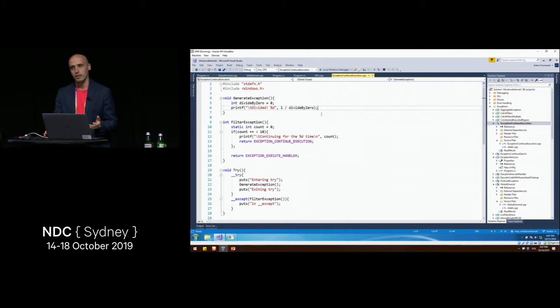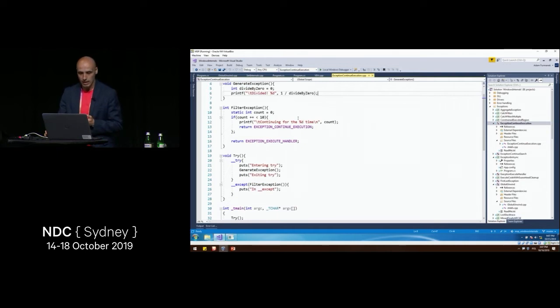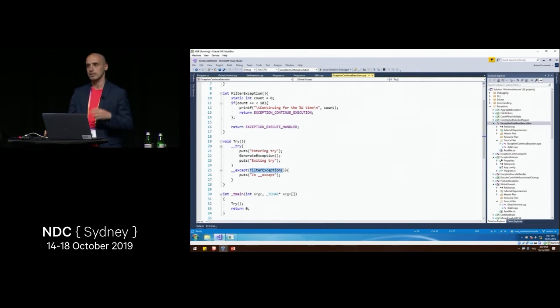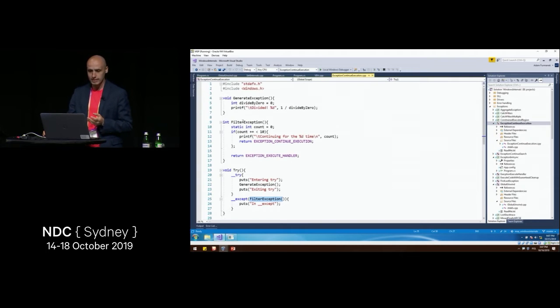Now what is happening? Normally in C# or in C++, we would specify in this place the type of exception we want to handle. What we do here is we specify the method. This method is supposed to answer a very simple question. Operating system comes to this method and asks, hey, what do you want to do with this exception? And this method can return one of three values.